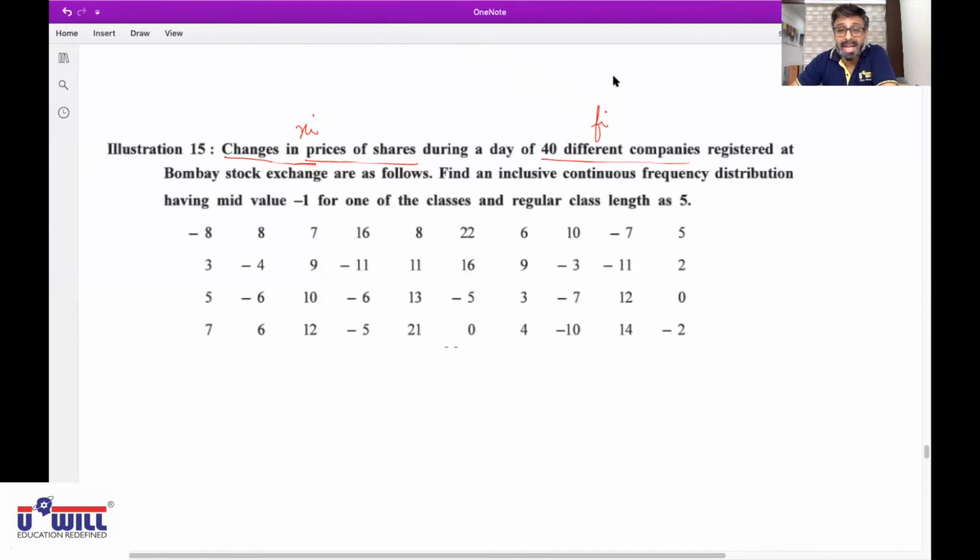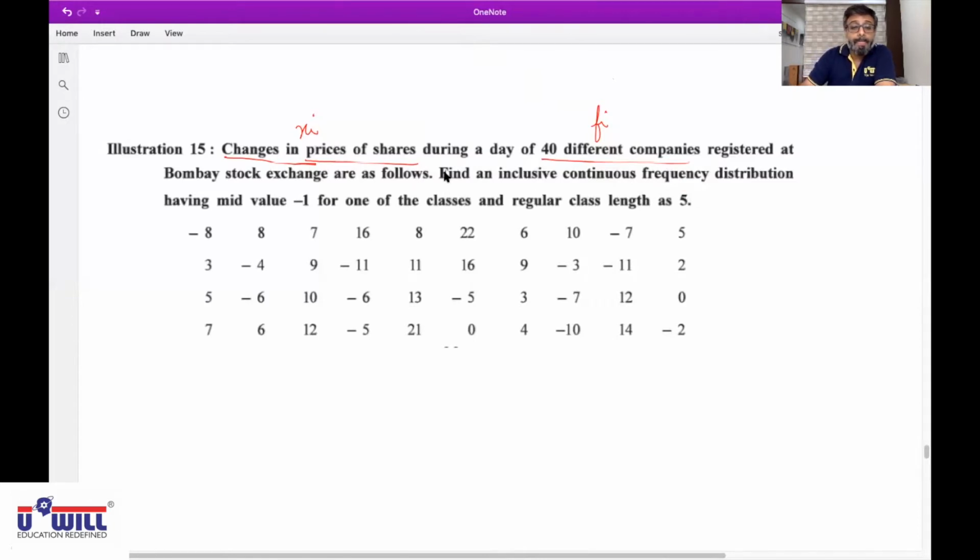Raise your hand who did not understand this. Why change in price is a variable and why number of companies is a frequency? The change in price will vary or differ for every company. Every company will have a different change in price of share every day. So change in price varies from company to company, that is variable, and number of companies is the number of repetitions of that change in price, so that is frequency.